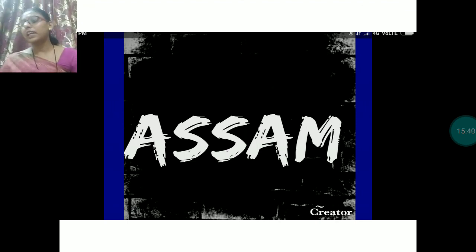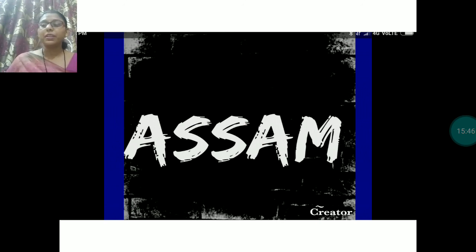Next state is Assam. Assam is in the northeastern part of India and it is watered by the river Brahmaputra. The Assam Valley has very fertile land and farming is the main occupation of the people of Assam also. Men wear dhoti kurta and women wear mekhla. Mekhla is the long skirt of the women and reha is the blouse.